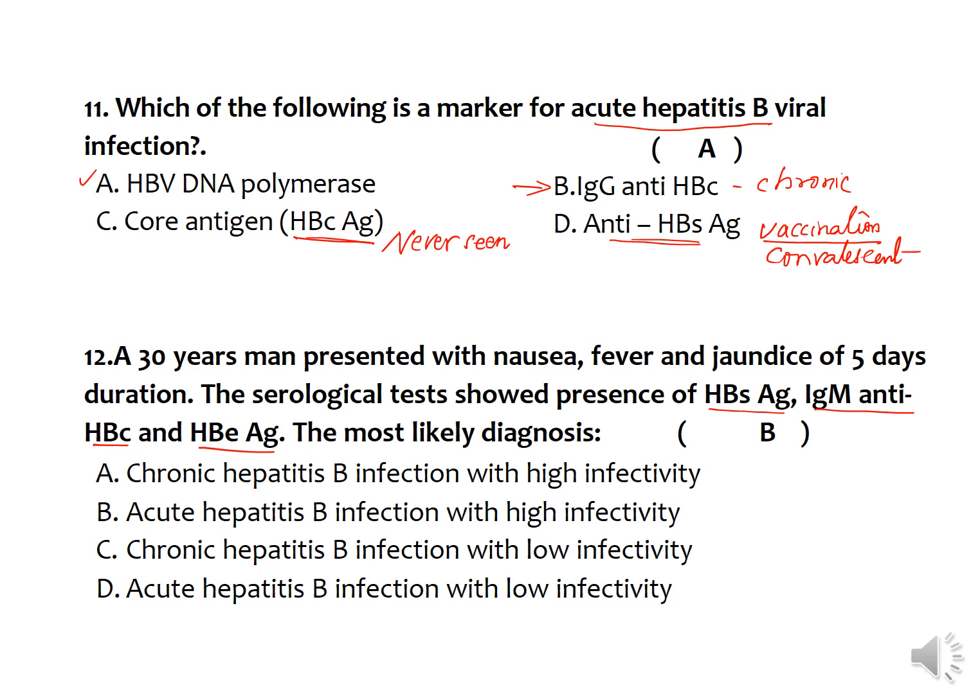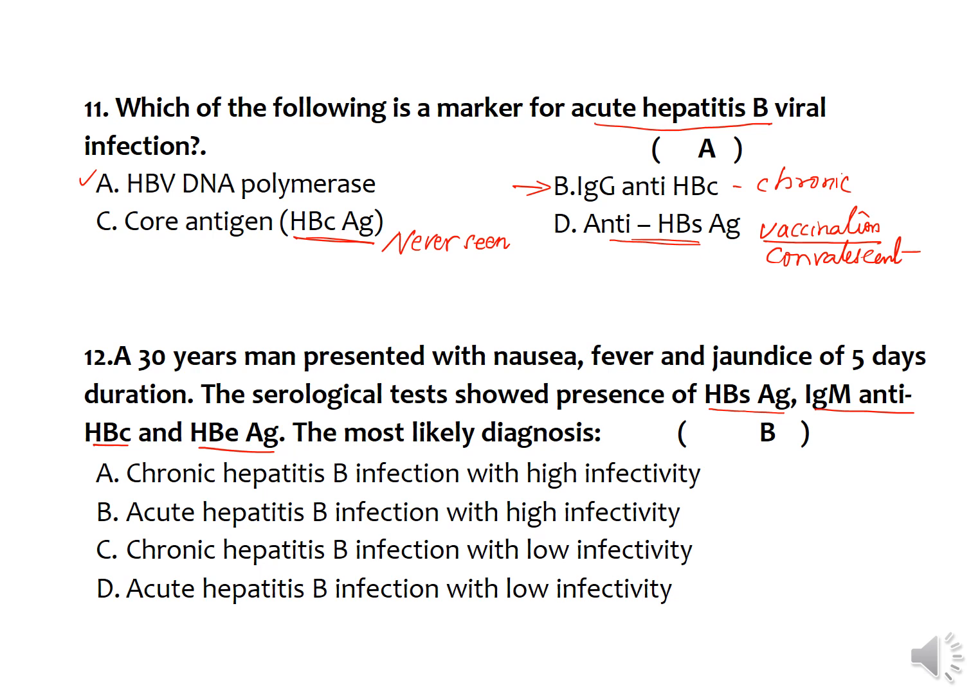IgM antibodies against hepatitis B core antigen are seen during the acute stage of the disease, and HBeAg is seen when the viruses are actively replicating in the blood of the infected individuals.